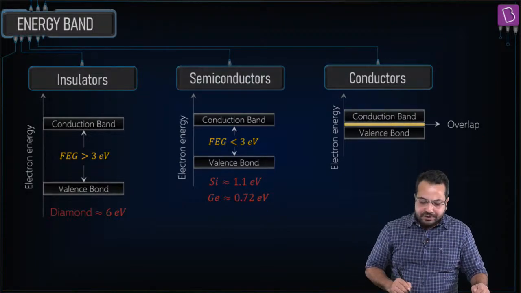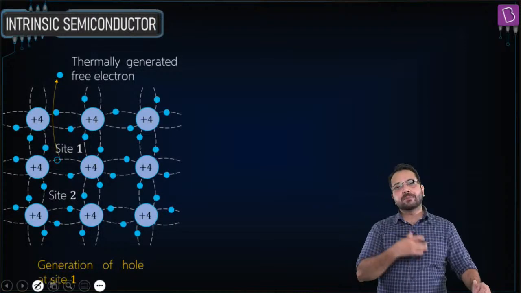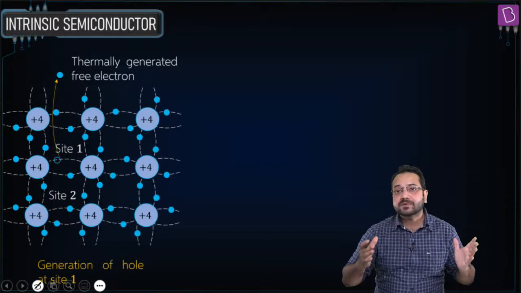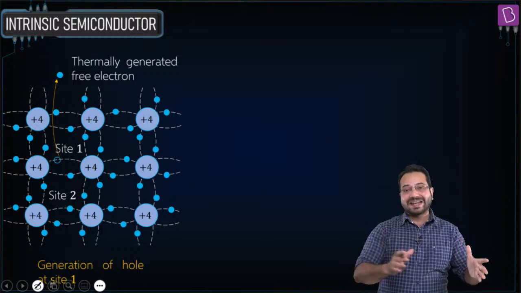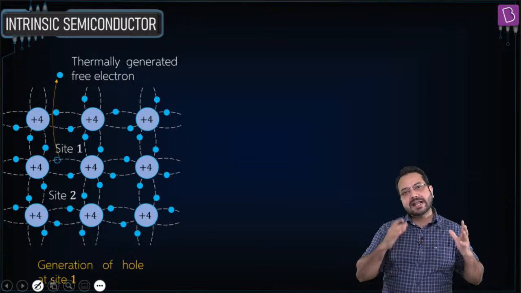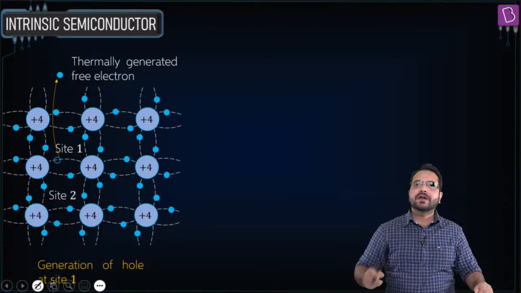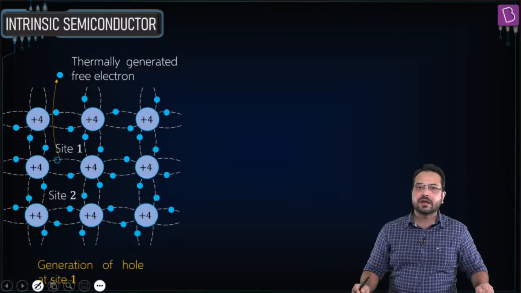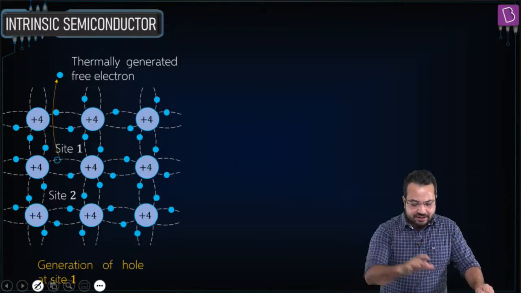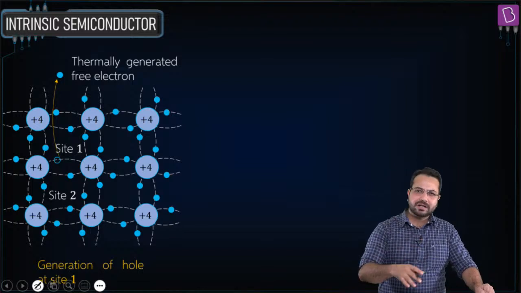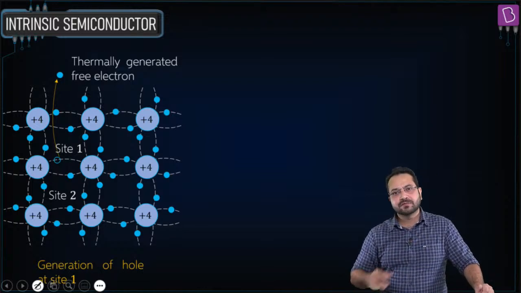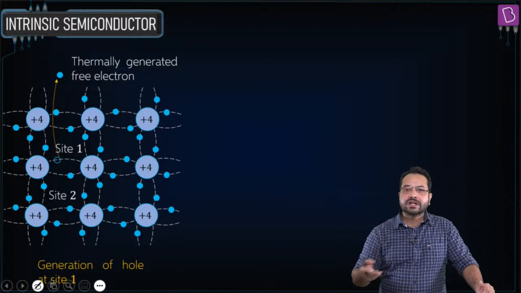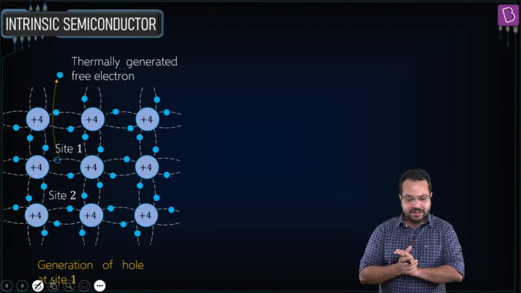Alright, now we talk about types of semiconductors. There are 2 types of semiconductors. We know there is an intrinsic semiconductor and there is an extrinsic semiconductor. So first we are going to talk about the intrinsic semiconductor. Let's take an example of silicon or germanium. It could be any element which has 4 valence electrons. So it could either be silicon or germanium, just to give you an example.